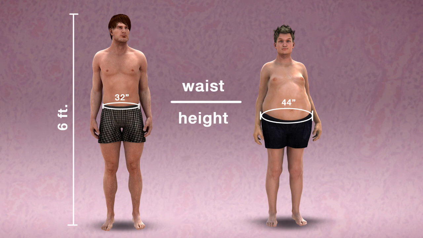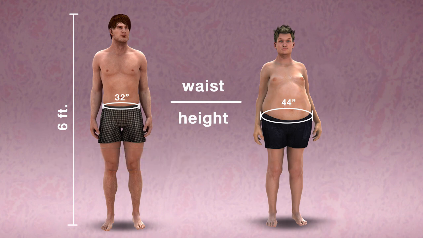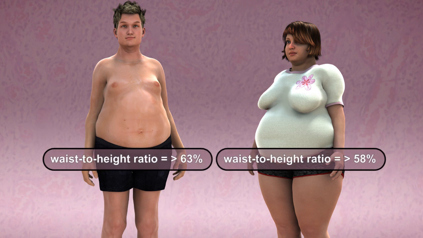For example, a man who is 6 feet tall with a 32-inch waist has a waist to height ratio of 44%. A waist to height ratio equal to or greater than 63% for a male, or equal to or greater than 58% for a female, is considered morbidly obese.